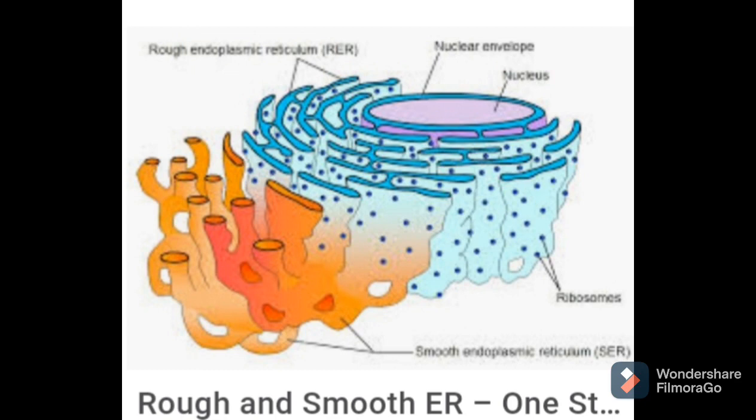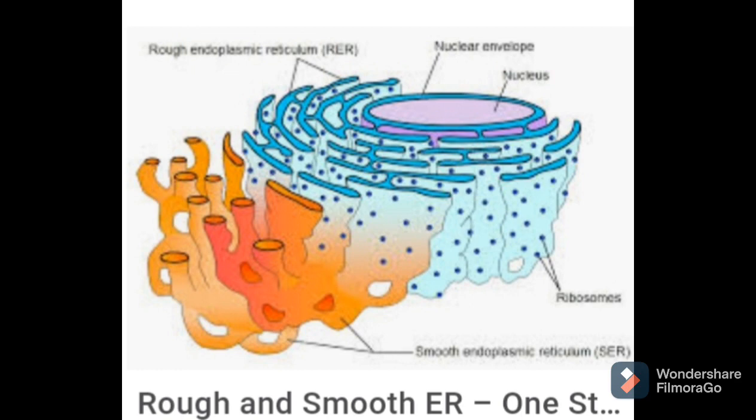So rough endoplasmic reticulum mainly consists of cisternae. What is cisternae? Just now I told you. Cisternae means sacs which are filled with fluid. Then ribosomes are attached on its outer surface. These are well developed and specialized to synthesize proteins. The function of RER, that is rough endoplasmic reticulum, is synthesis of proteins.